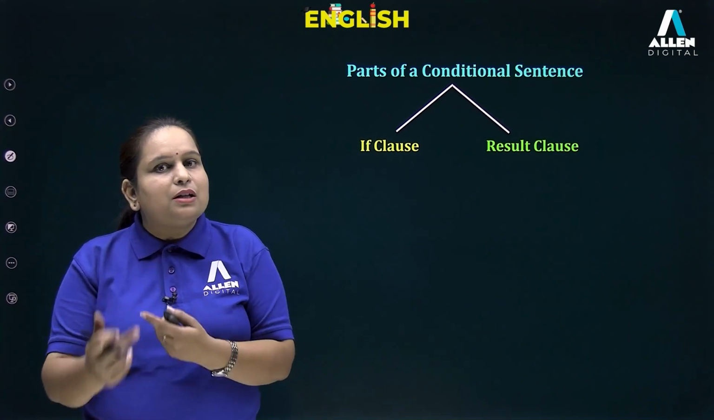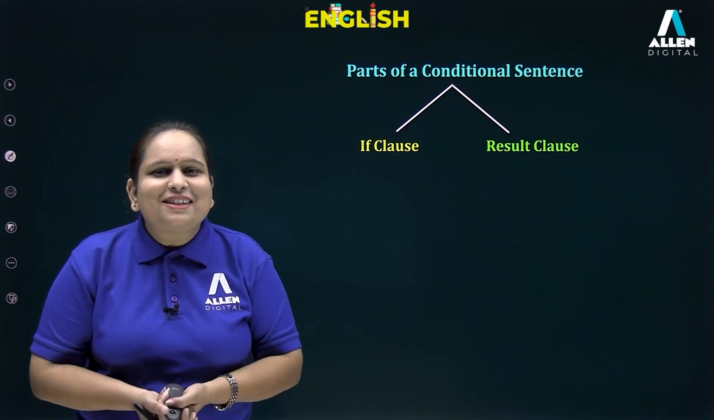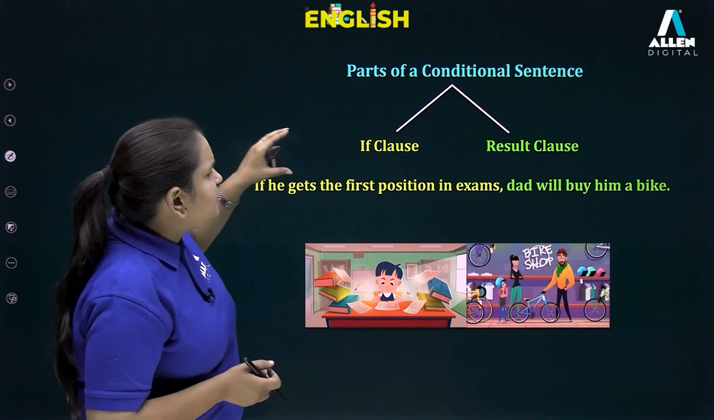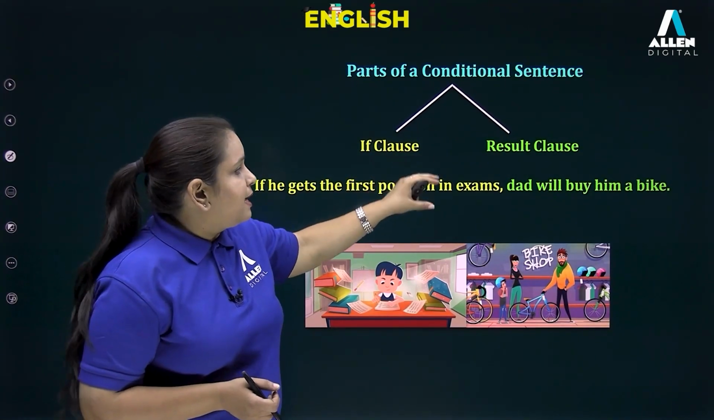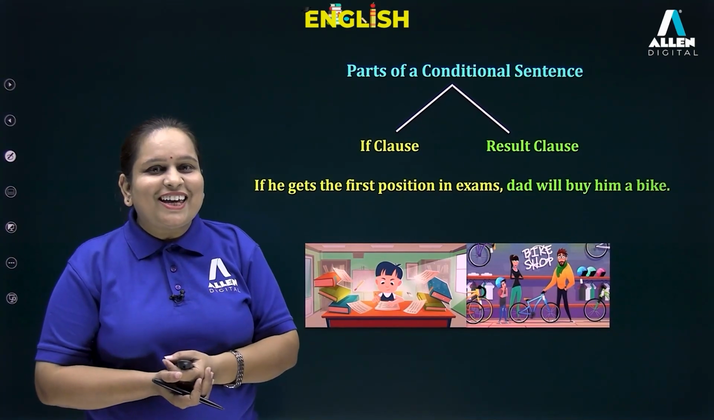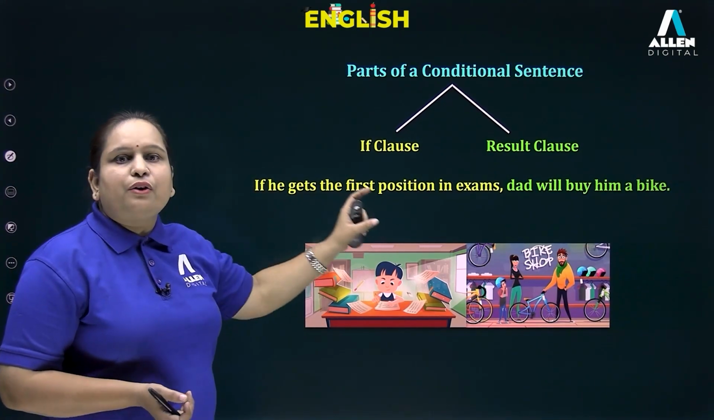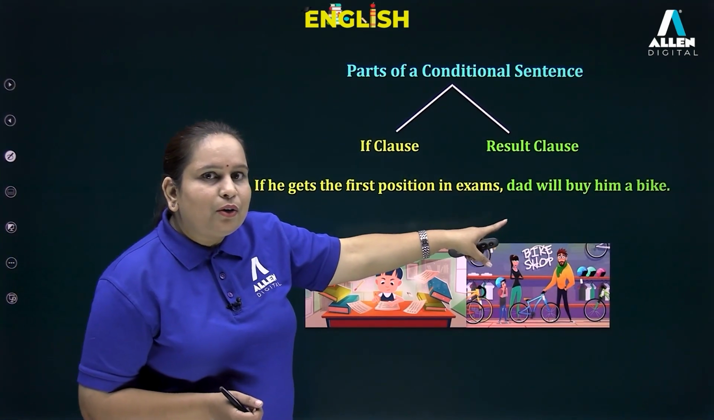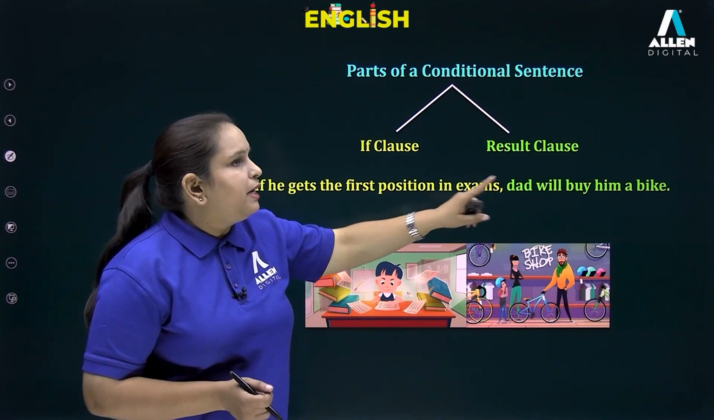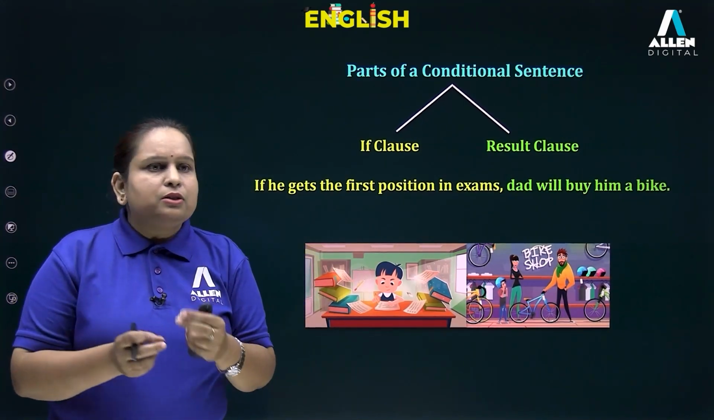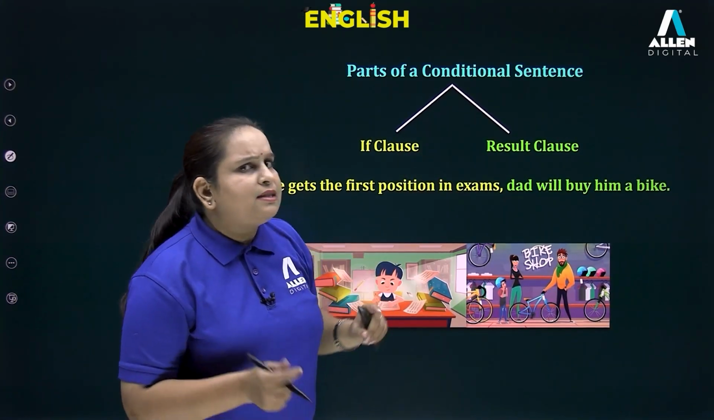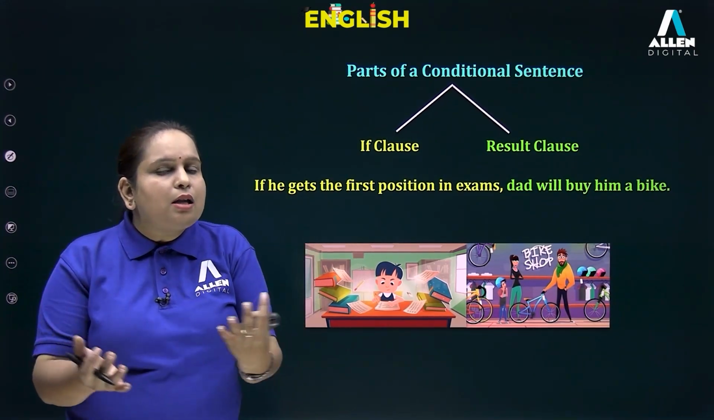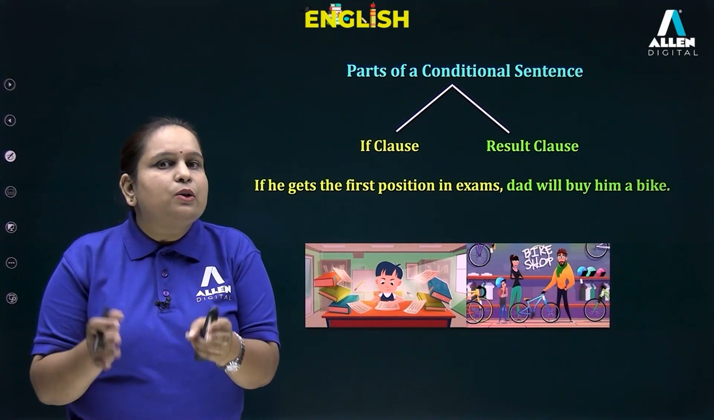I hope you are able to understand this, and we'll try to understand this with one more example, and this says, if he gets the first position in exams, Dad will buy him a bike. Okay, so this is your condition, the if clause, right? And if this happens, then that will happen. Okay, that is your result. Dad will buy him a bike. Okay, one more thing, just read it individually. If you say it like this, Dad will buy him a bike, does this make complete meaning? Yes, of course, it has got a complete meaning. It stands alone as a sentence.